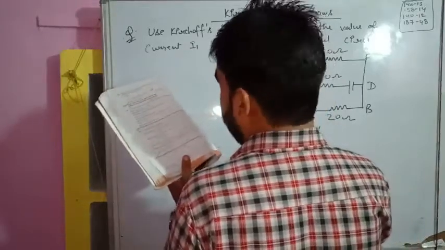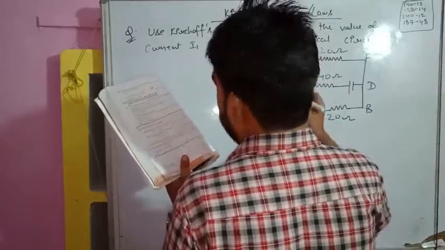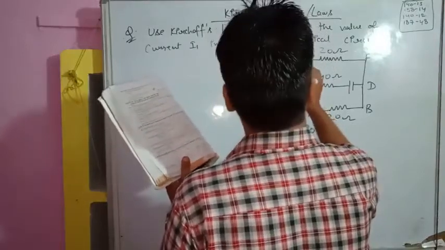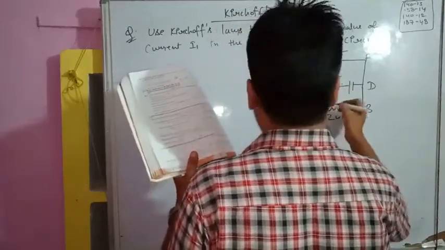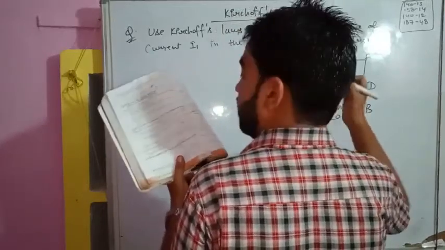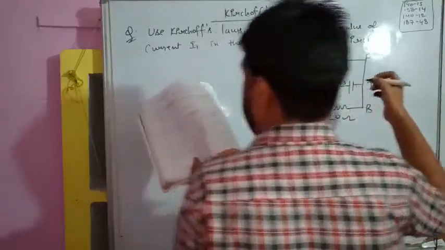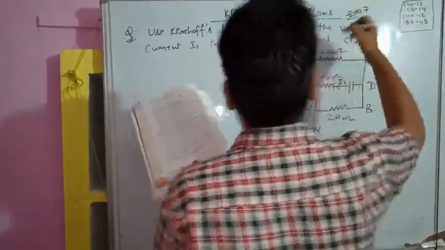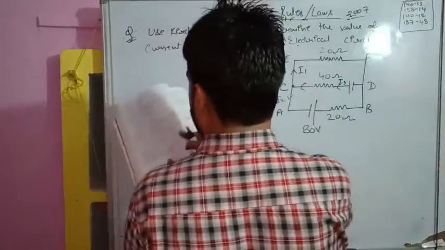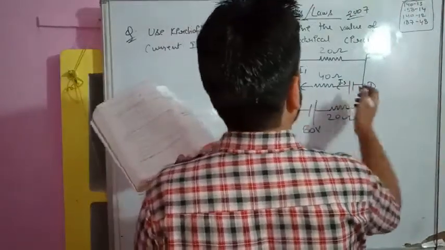So this is a little easier question, because sometimes the directions will not be given to you, and you will draw the directions on your own. But that's an easy question, and this was asked in Delhi in the year 2007. So this is one asked question in board exam, although a lot of years ago. So this is I3.